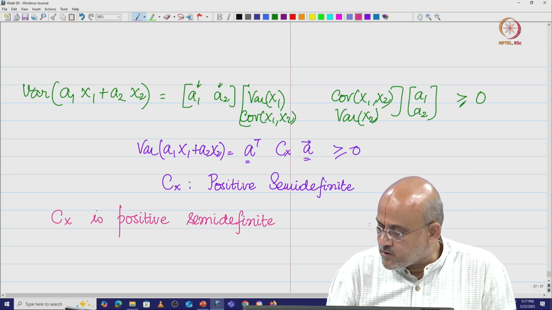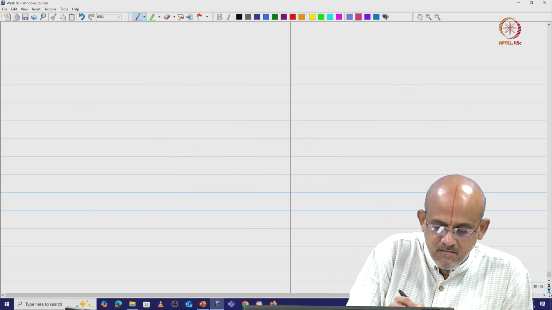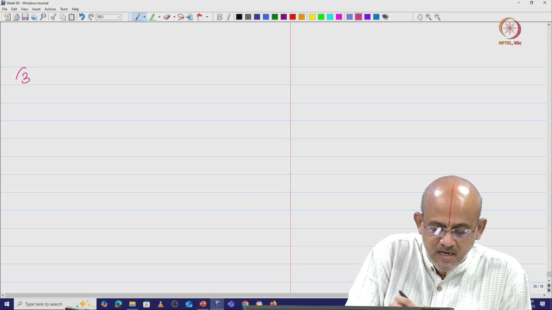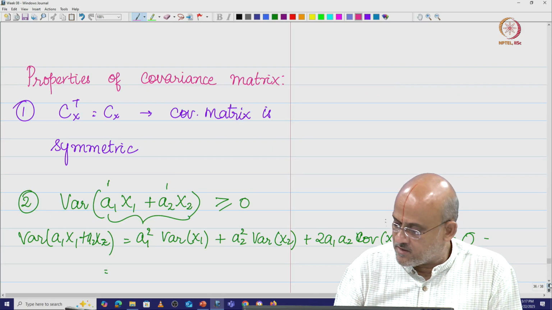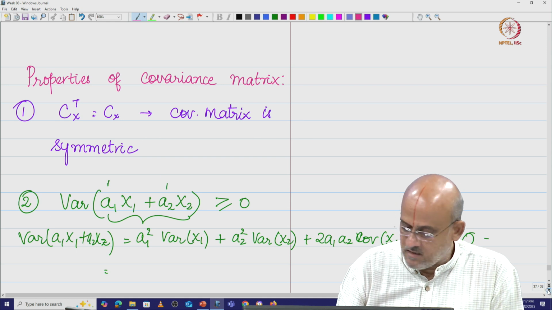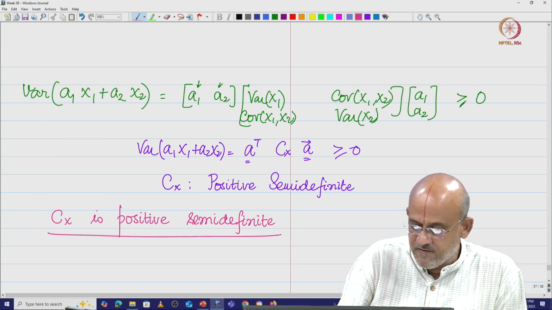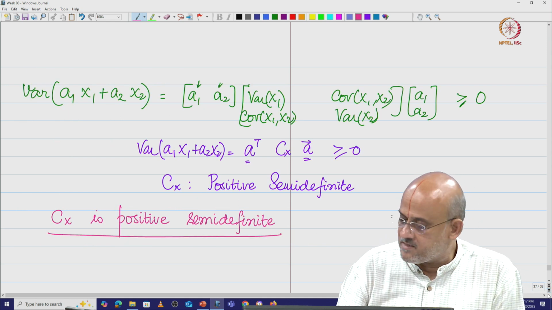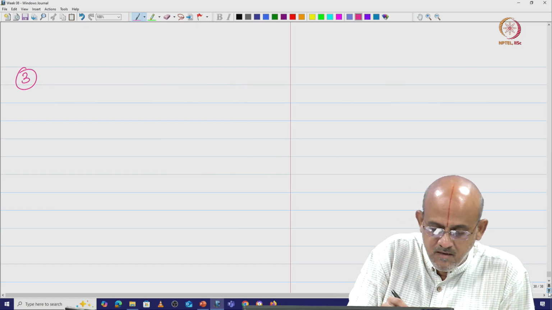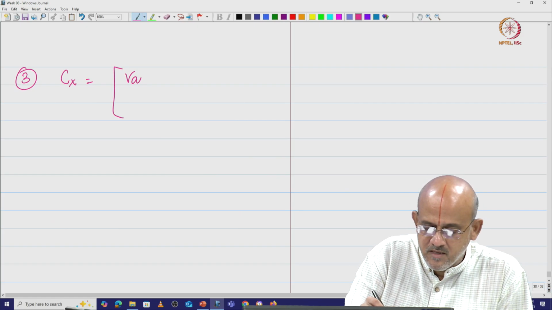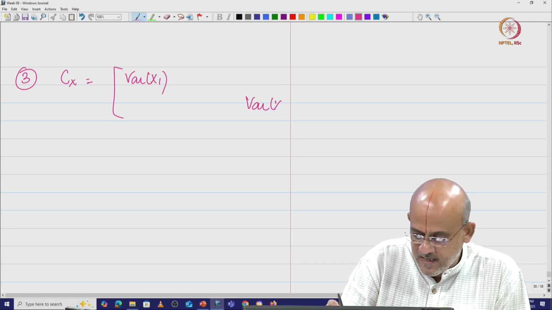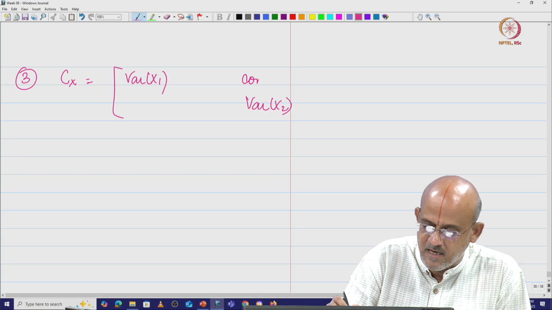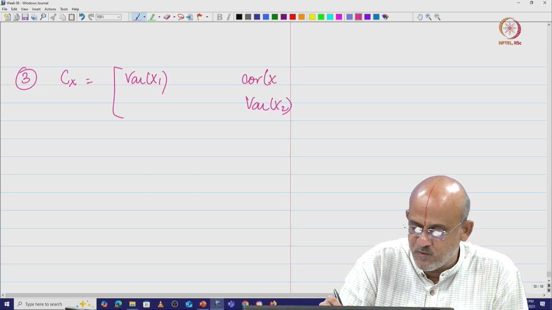Now, let us look at one more property. So, the second property is that Cx is positive semi definite. The third property that we are going to look at is the following. Look at the Cx matrix. The covariance matrix has the variance of x1, variance of x2 on the diagonal, and the off diagonal elements are covariances.